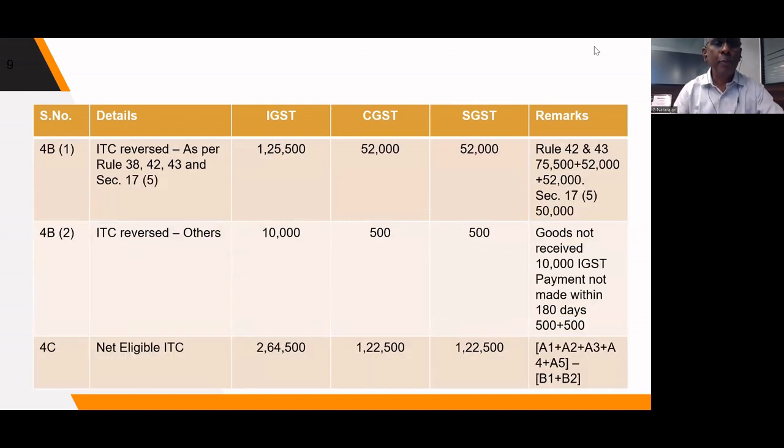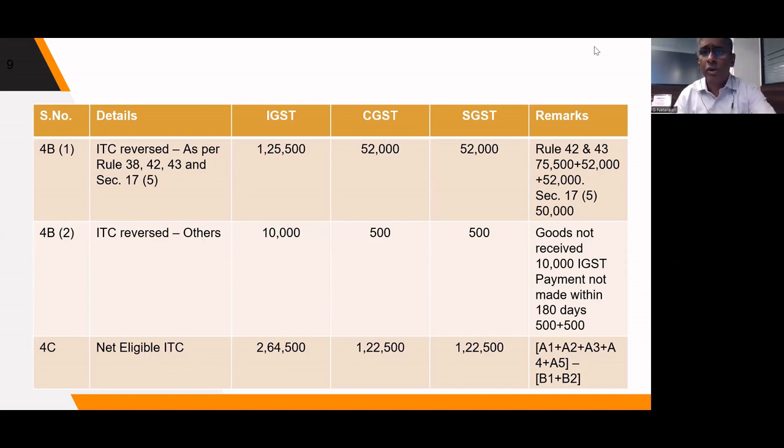Now, the new 4B1. This is whatever ITC is to be reversed under Rule 38, Rule 42, Rule 43, and Section 17.5. I forgot to mention Rule 38 earlier. Rule 38 is applicable for banking companies and financial institutions. They have an option because most of their services are exempted services.